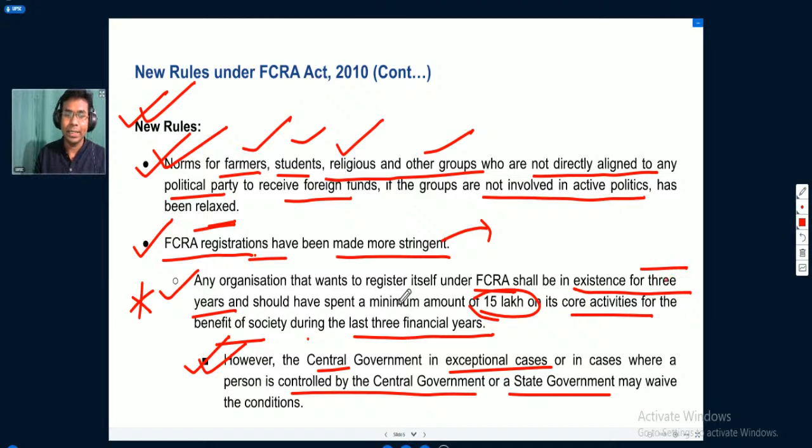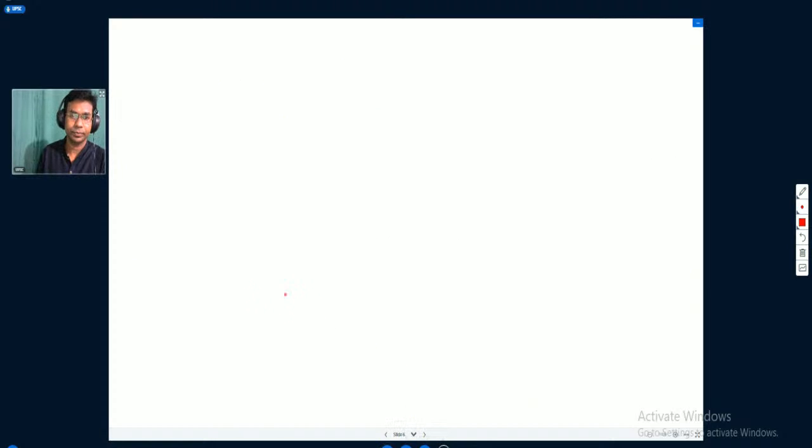So the government may waive off these conditions for a certain group of individuals who may be controlled by the central government or state government, or in certain exceptional cases the government may relax these norms for some individuals or associations. So that relaxation category is also there.